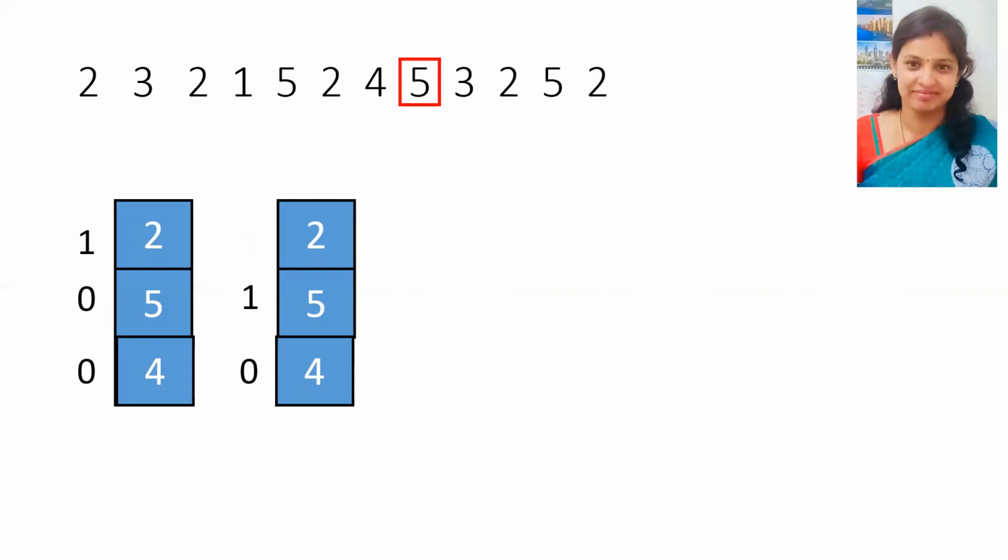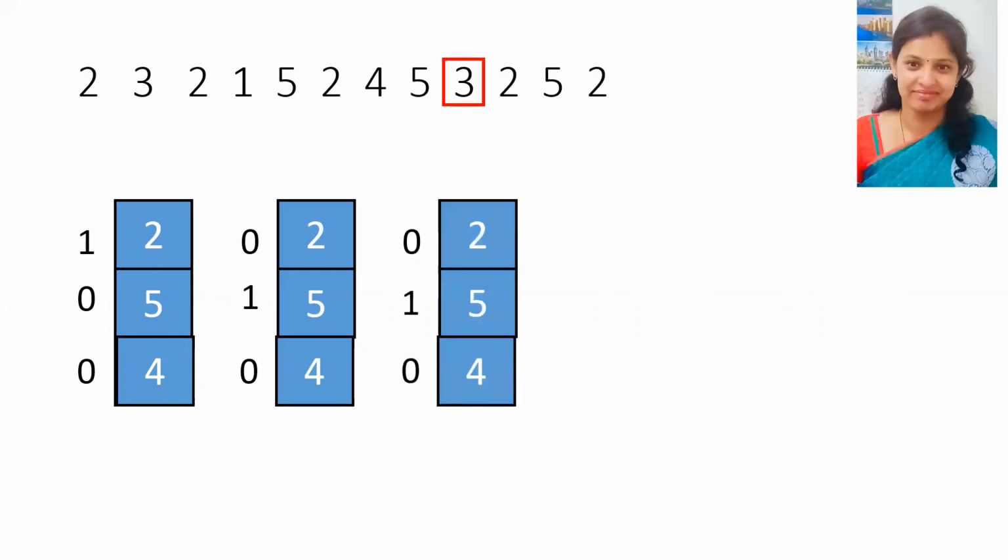Next, we require 3 in the memory, but 3 is not available in the frame. So somebody needs to be replaced for that. 2 is older, so 2 goes out and 3 comes in. So 3's reference bit is 0, and 5 remains 1 and 4 remains 0.